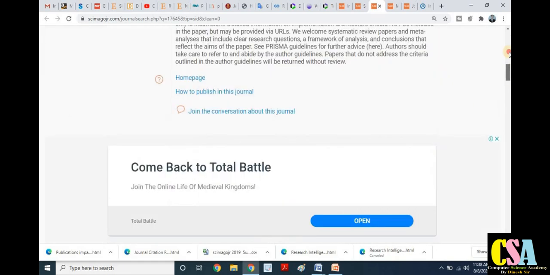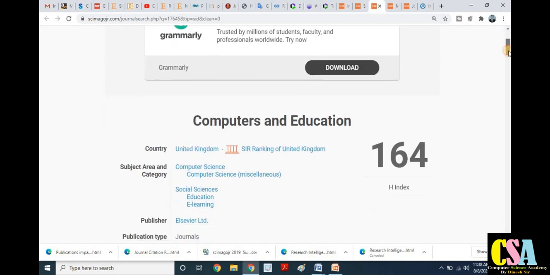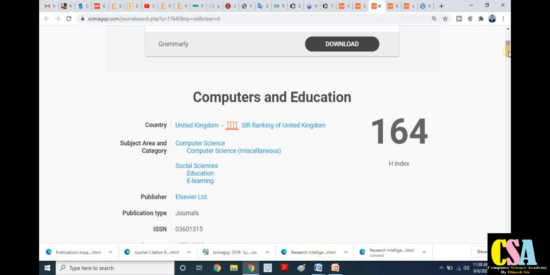So I hope you have understood, and this is a very important thing. Being a researcher, being a faculty member, if we are going to publish our original content in a Scopus indexed journal or an SCI indexed journal, I recommend to all of you, always prefer and go for a top ranked journal like a Q1 category journal.